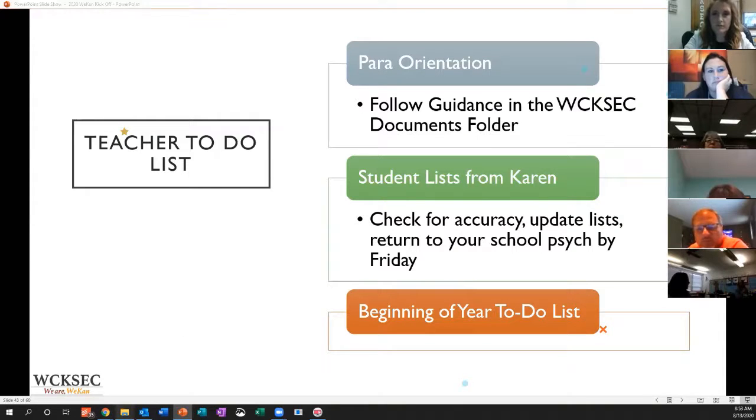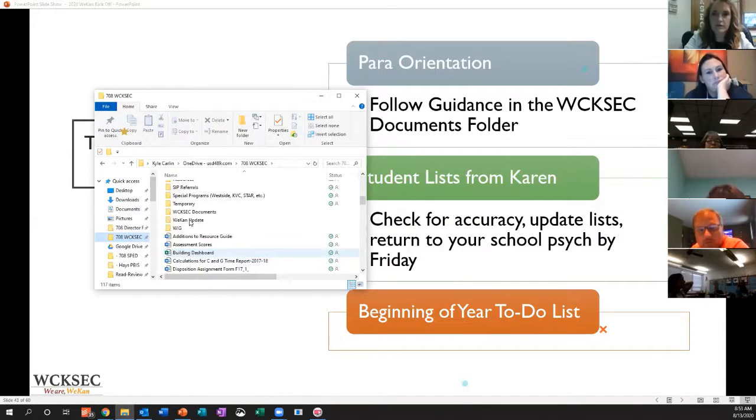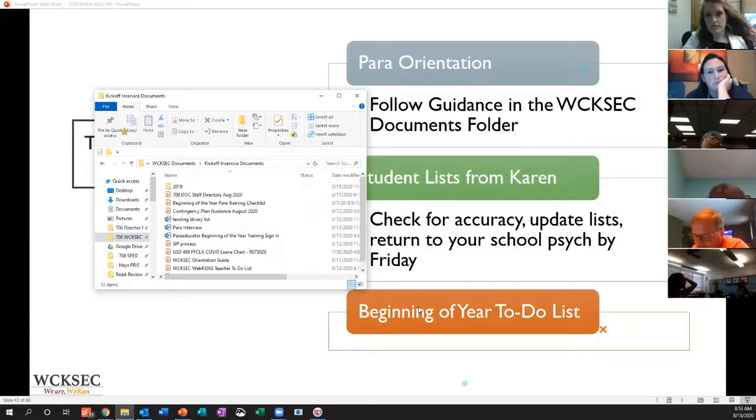In the folder, let me see. This is that Kickoff Inservice folder, that link that was at the bottom of the IEP.